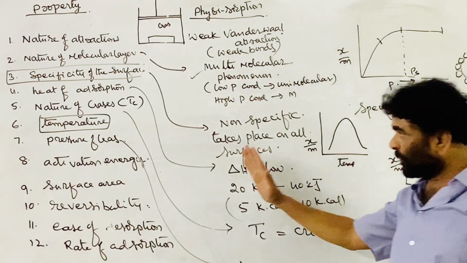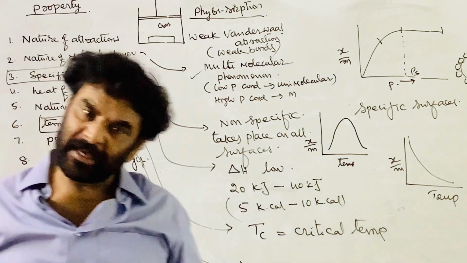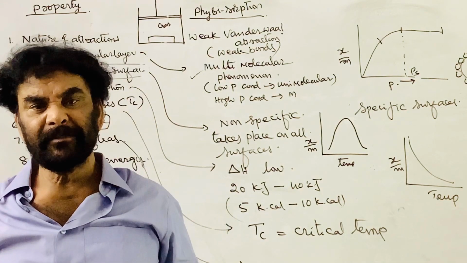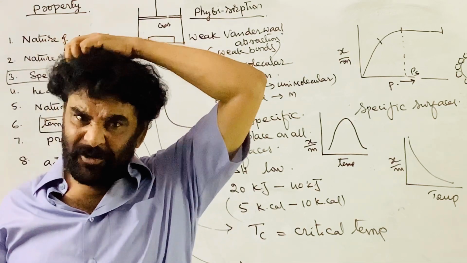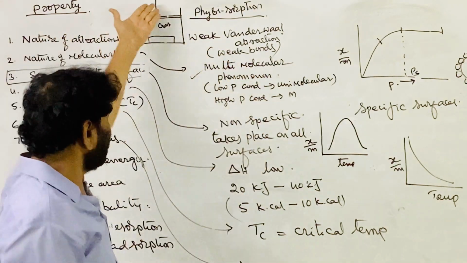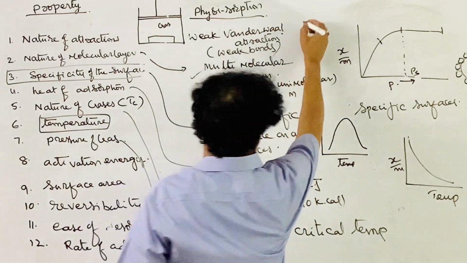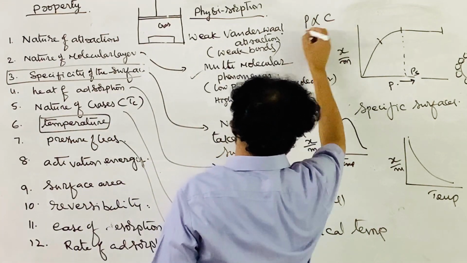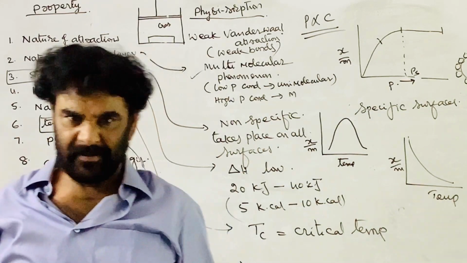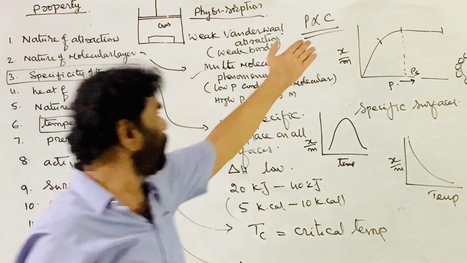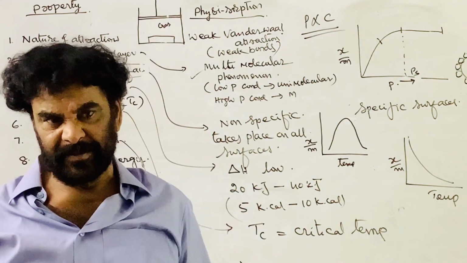And the next one: what about chemical adsorption? Chemical adsorption also increases with pressure. What are you doing? I told you, increasing the pressure of the gas means P is proportional to C. The pressure of the gas is proportional to its concentration, that is, the number of moles present in unit volume.